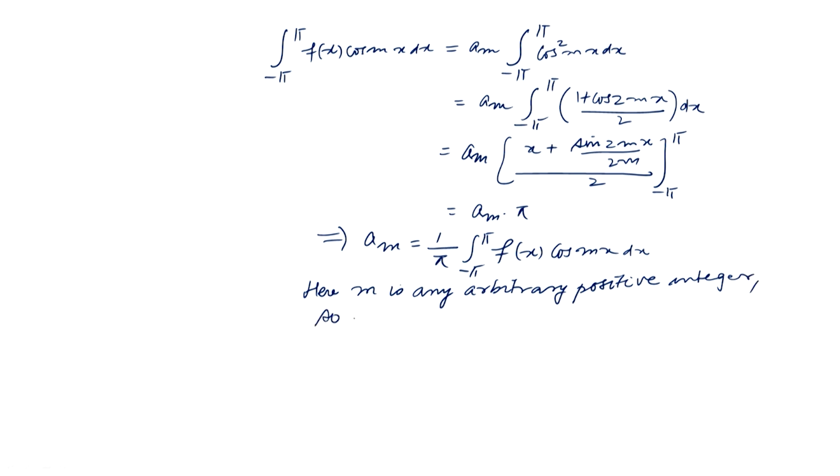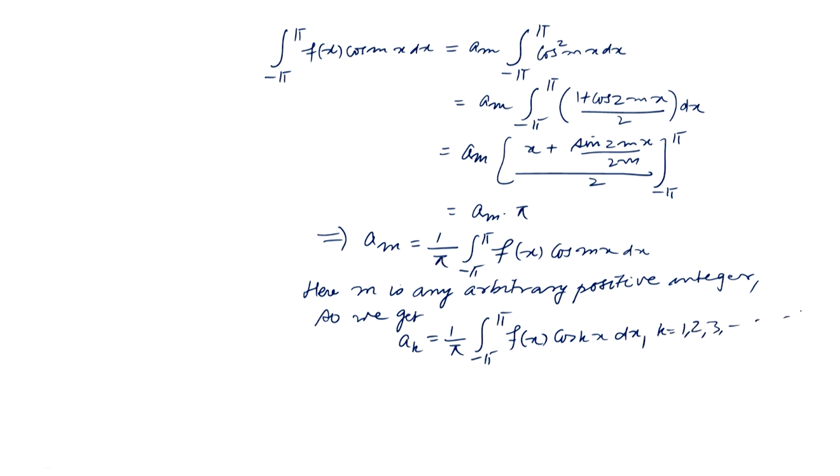So, we get a k equal to 1 by pi times the integral over minus pi to pi of f(x) cos kx dx, where k takes values 1, 2, 3 and so on.